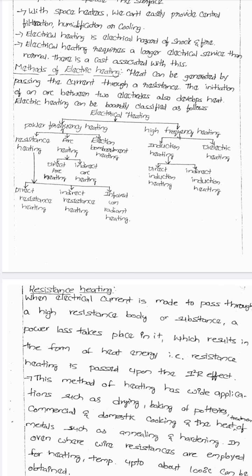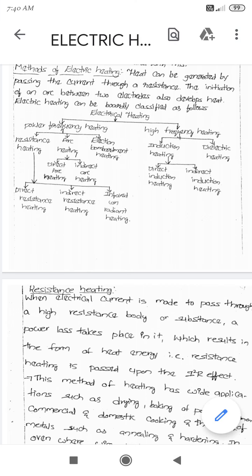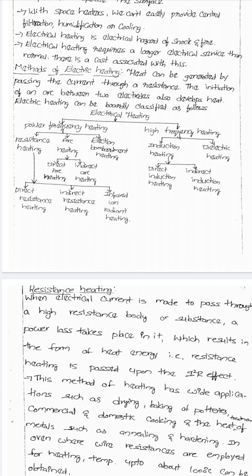Next, induction heating is again classified into two types: direct induction heating and indirect induction heating. This is the classification of electric heating methods. Now we will see them one by one.